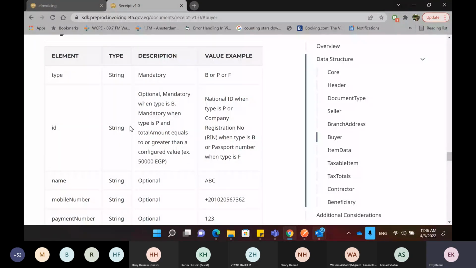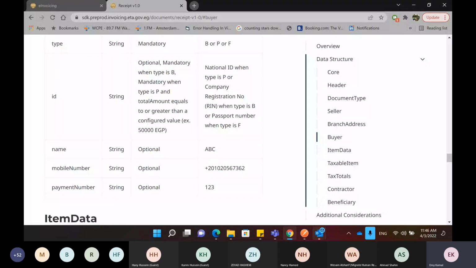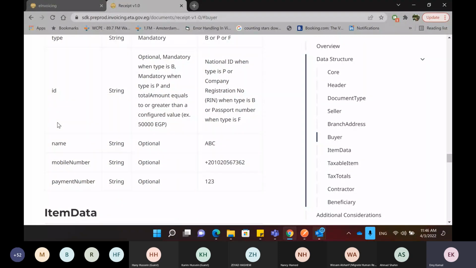Next to the ID, we have the name of the buyer, the mobile number, and the payment number, which are all optional fields.